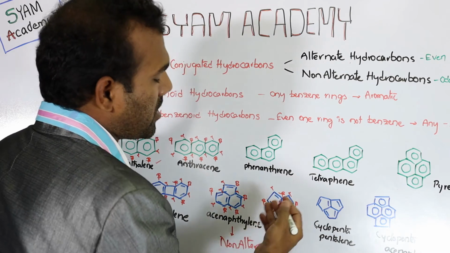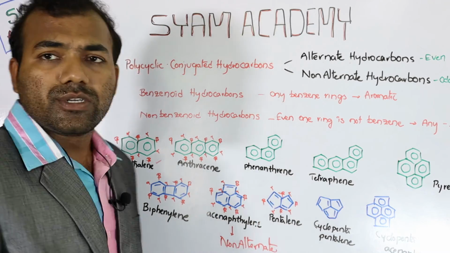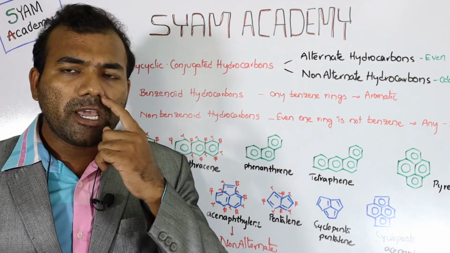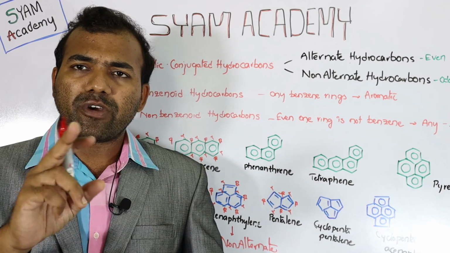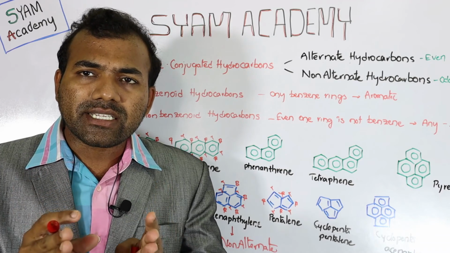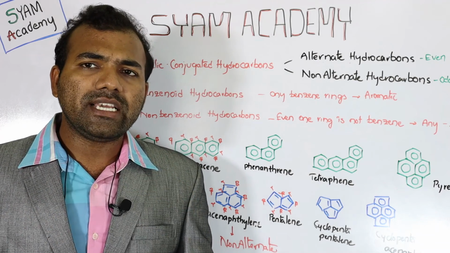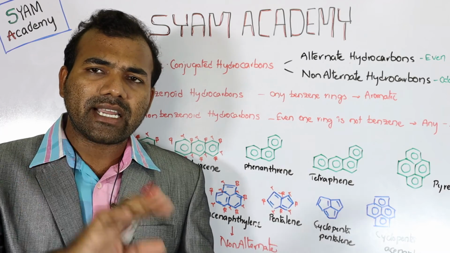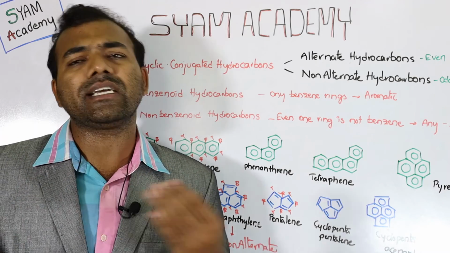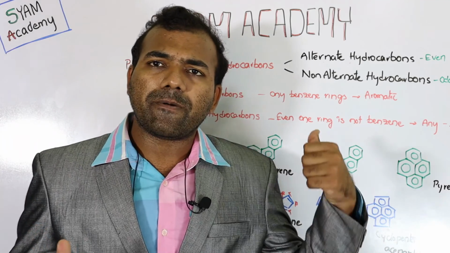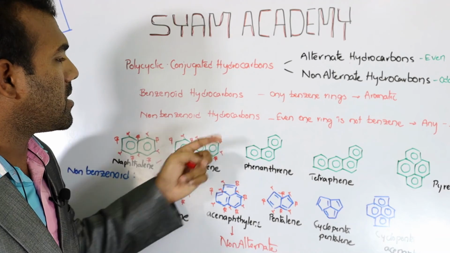So it is an alternate hydrocarbon. Like this, you give labeling alpha, beta, and if there are same-labeled positions at adjacent centers, then it is a non-alternate hydrocarbon. If no same labels exist at adjacent centers, then we can say it is an alternate hydrocarbon.